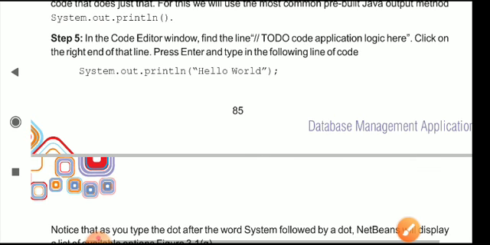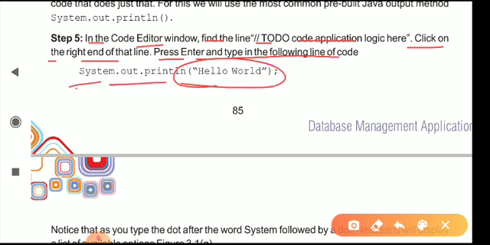So now coming on to step 5, in the code editor window, find the line to do application logic here. Click on the right end of that line, press enter, and type in the following code: System.out.println and Hello World. The thing that you want to be printed must be contained in double quotes.